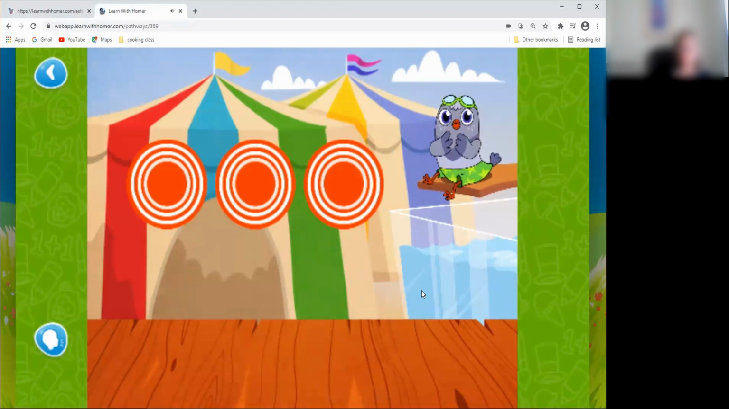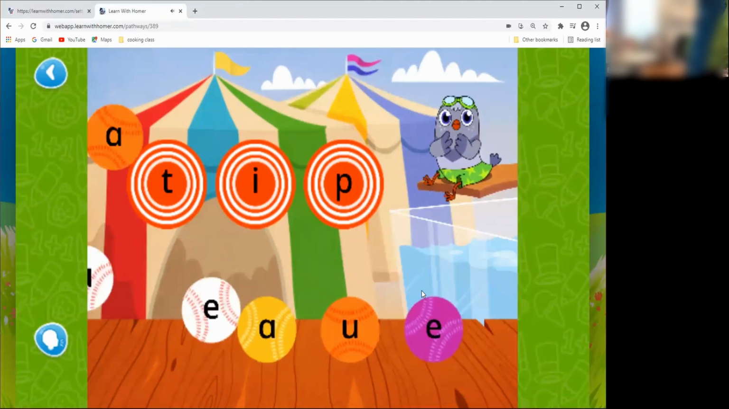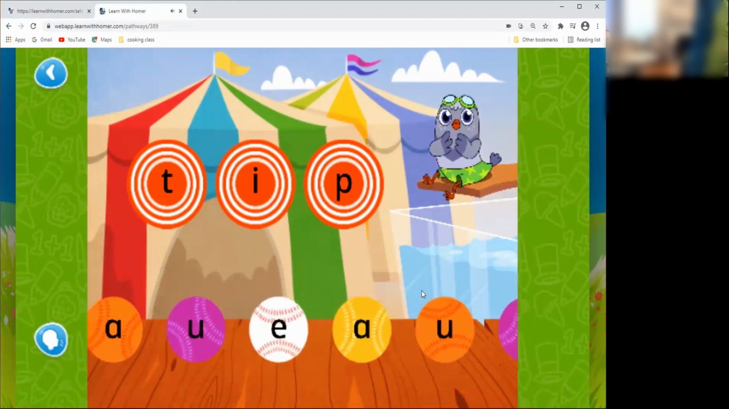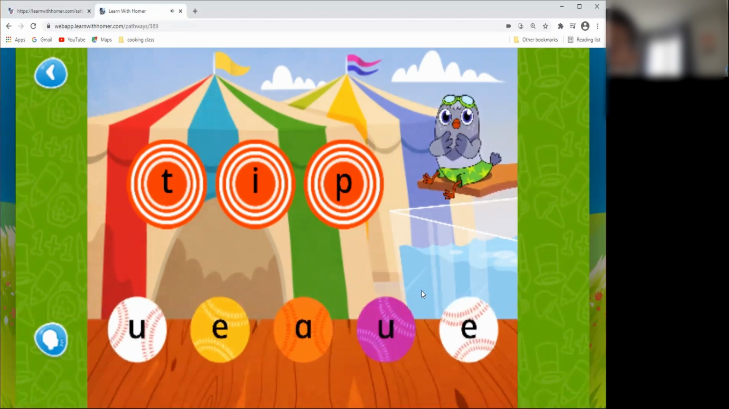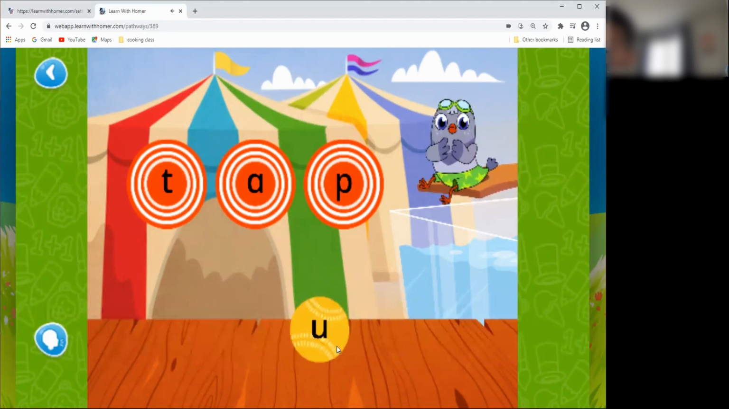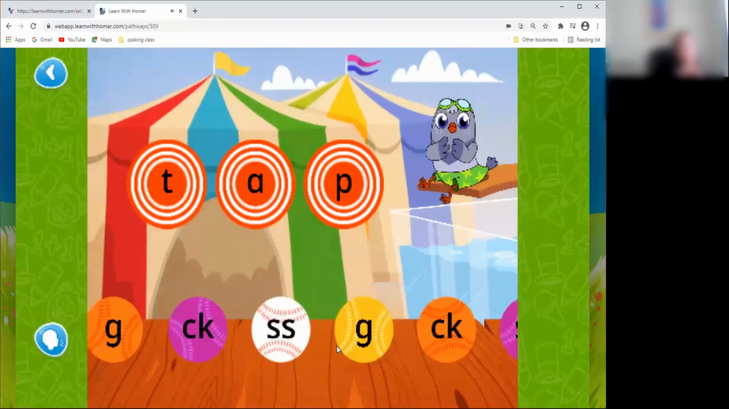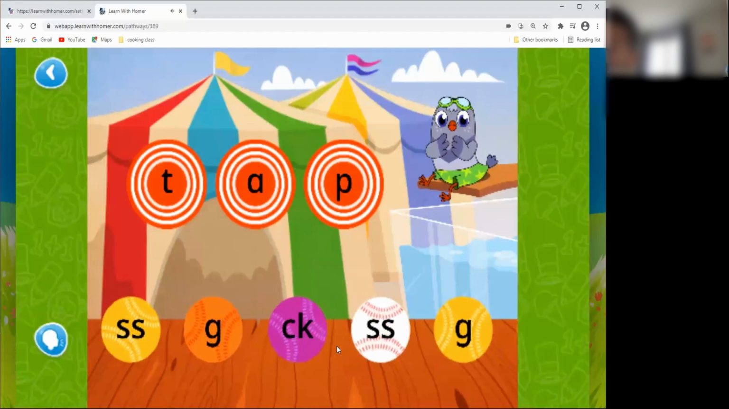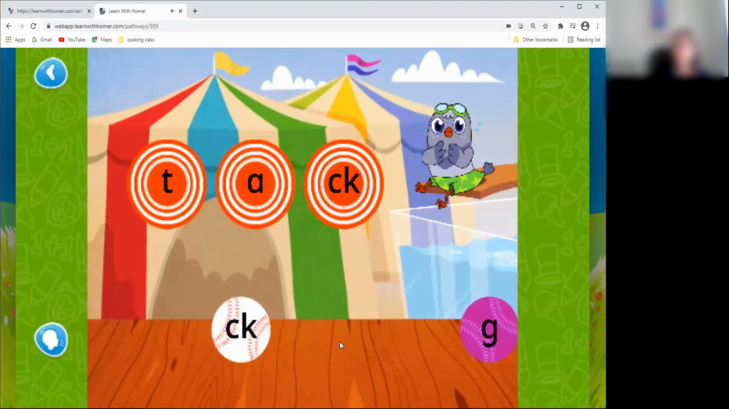Let's dunk Homer. Send the ball to the correct target and he'll get soaked. Here's the word tip. Drag the ball that will change tip to tap. Good job. You made the word tap. Can you change tap to tack? What do we need? CK. Good. You made the word tack.